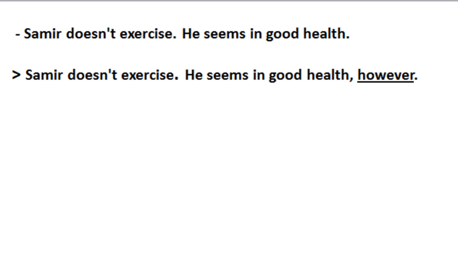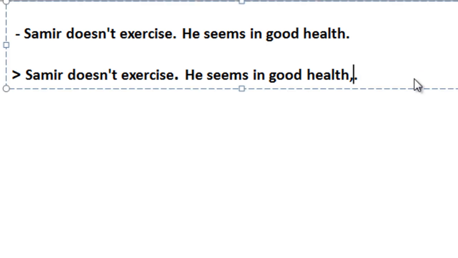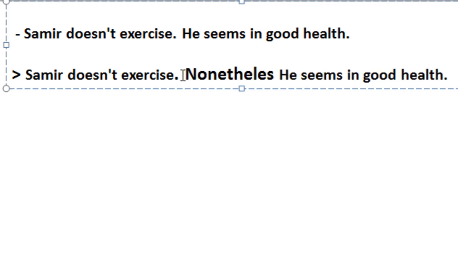Let us use now nonetheless. Nonetheless goes in the middle of a sentence, between sentence 1 and sentence 2. And we can put it either between a full stop and a comma, or a semicolon and a comma. So you are free. You can either put it between a full stop and a comma and capitalize N, or you can change the full stop to a semicolon and N should be small.